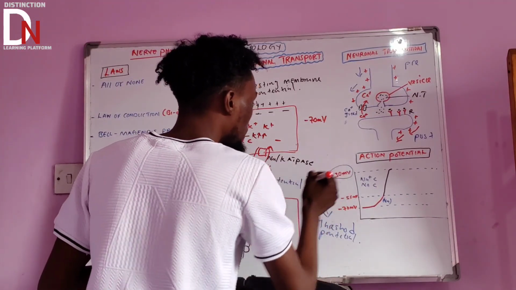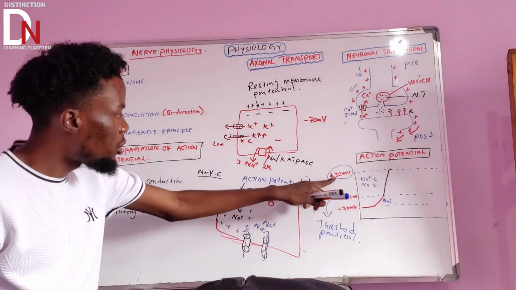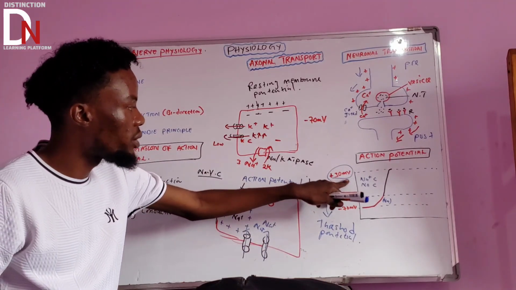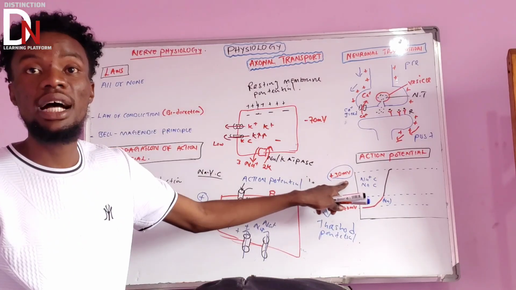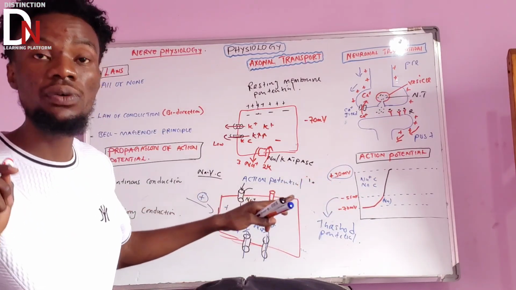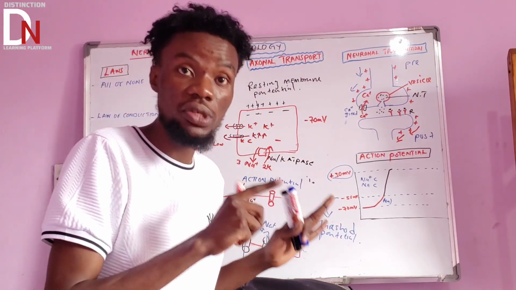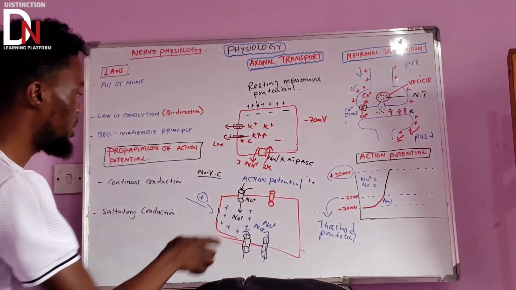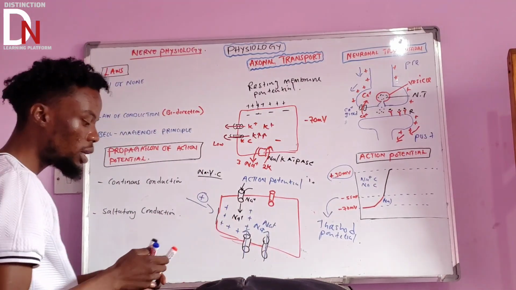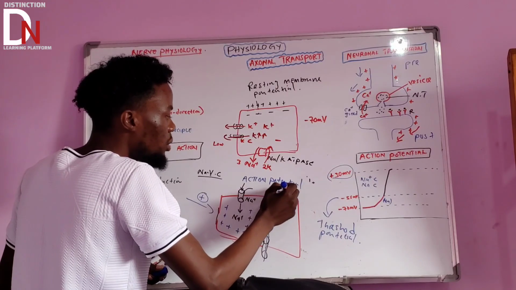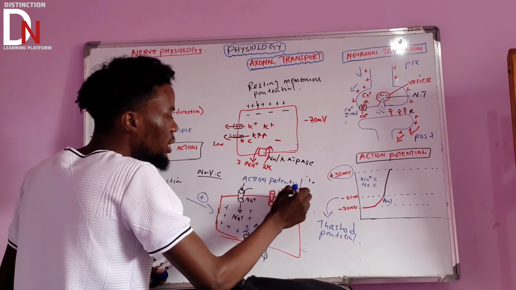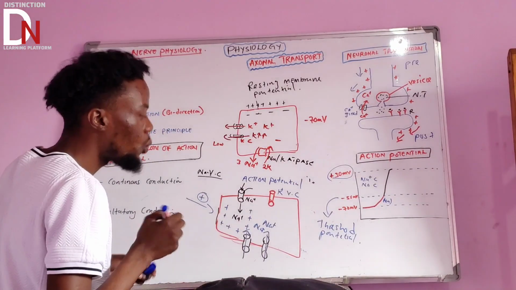So the moment it reaches positive 30 millivolts, another channel is going to be activated, because there's another important channel that is sensitive to positive 30 millivolts. What do we call that? This one is what we call the potassium voltage gated channel. So they are going to open.